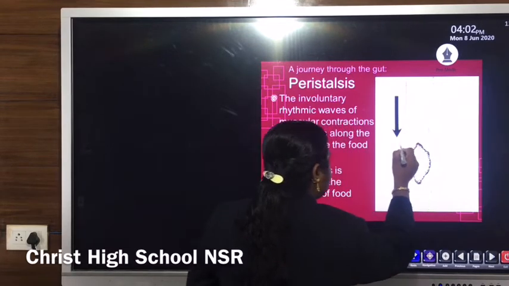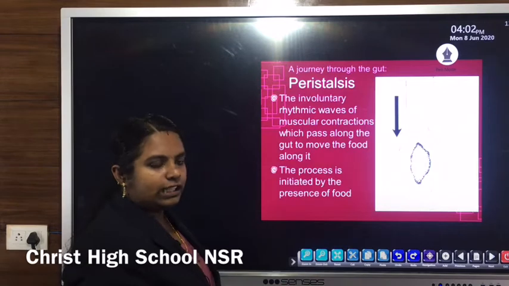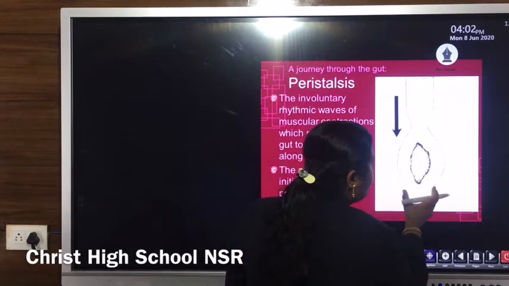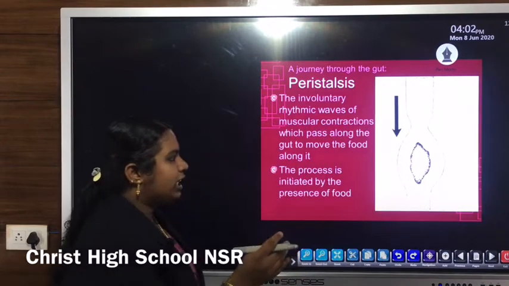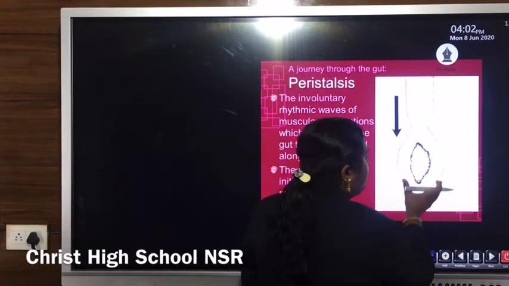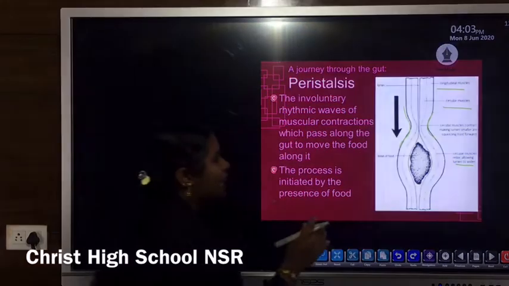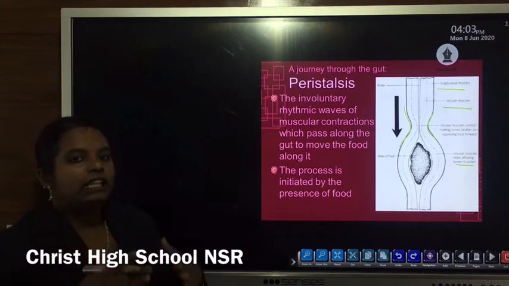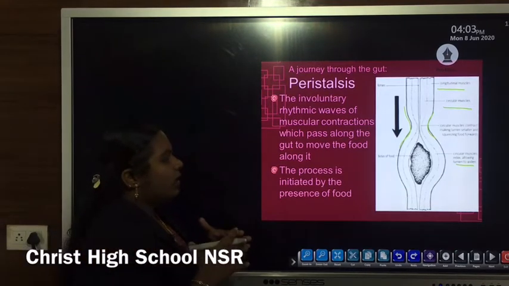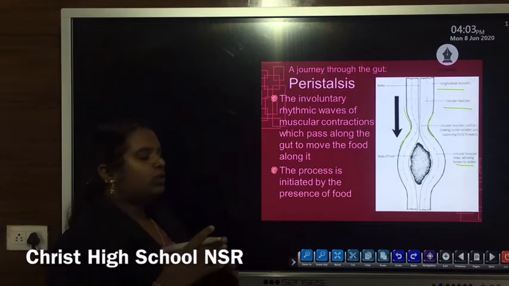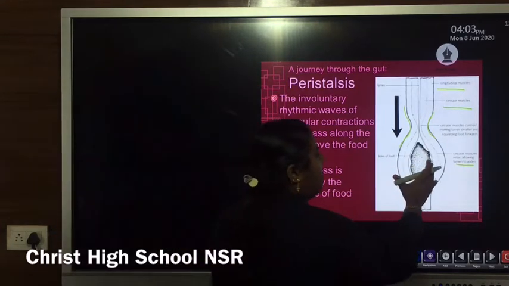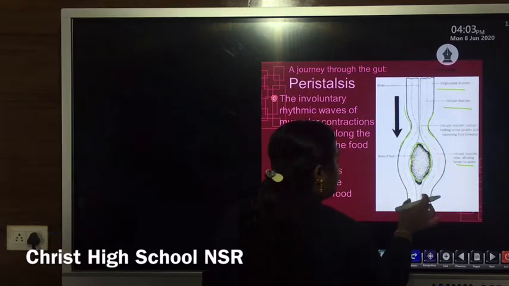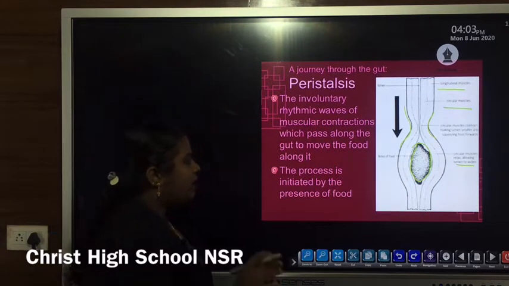So when the muscles of this esophagus contract, the food bolus is squeezed downward. Then during the relaxation, it allows its lumen to widen. Likewise, the muscular contraction as well as the relaxation, that type of movement is known as peristalsis. Due to this peristalsis, this is the structure of the food bolus, and now this food bolus is pushed downward to the stomach.